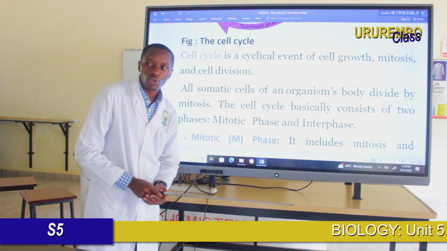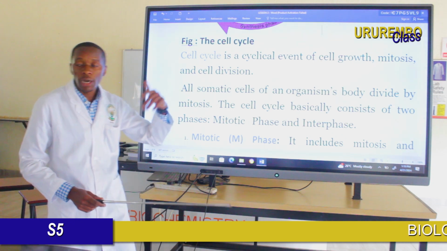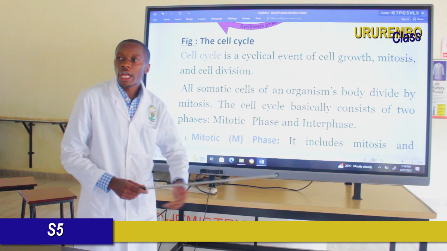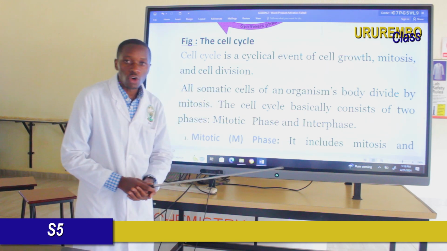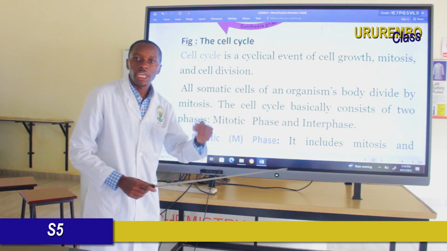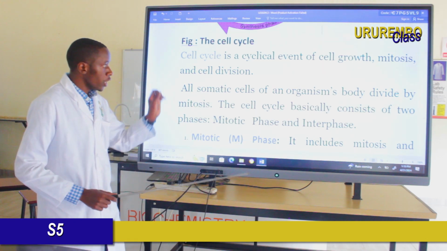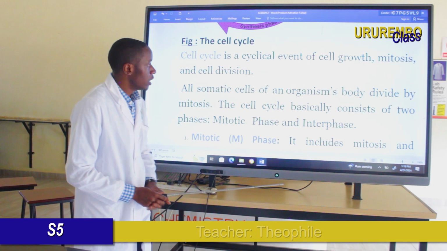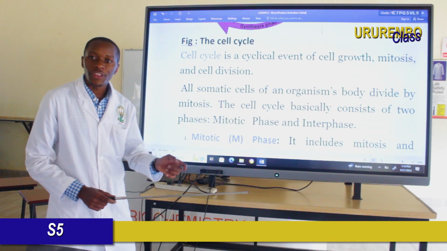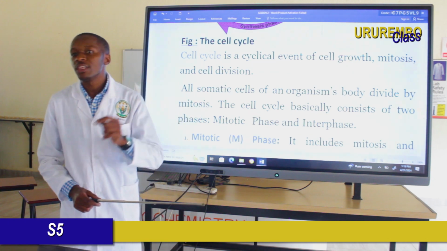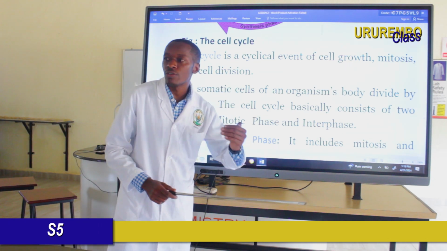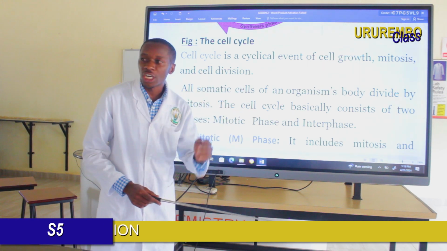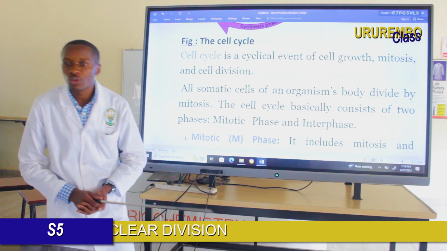We have seen in the previous session haploid and diploid, and also the karyotype. We have seen the sex chromosome, and also the somatic and sex chromosomes. During the cell cycle, a somatic cell of an organism's body is divided by mitosis. A somatic cell is different from a reproductive cell. A somatic cell is in charge of producing body cells, while the reproductive cell is in charge of producing the gamete. Dear students, what is the gamete?